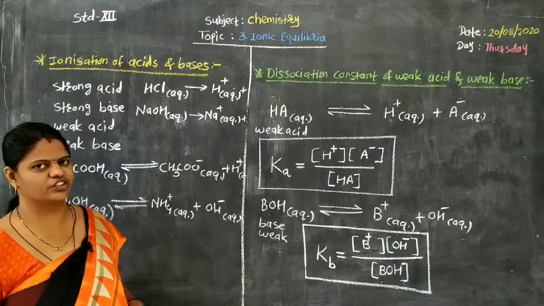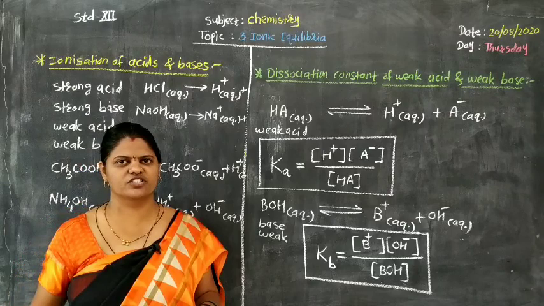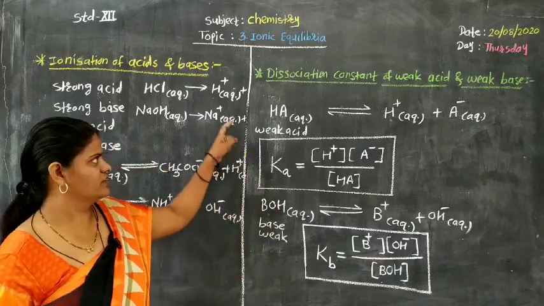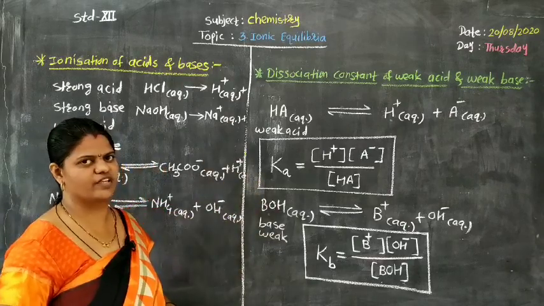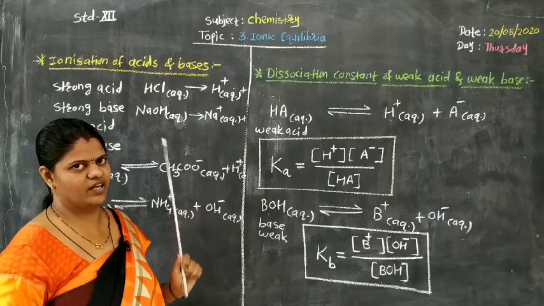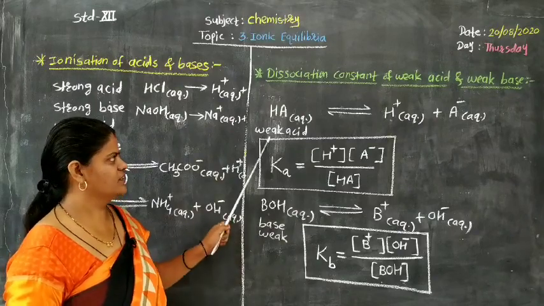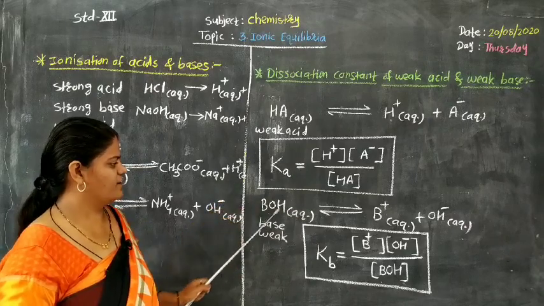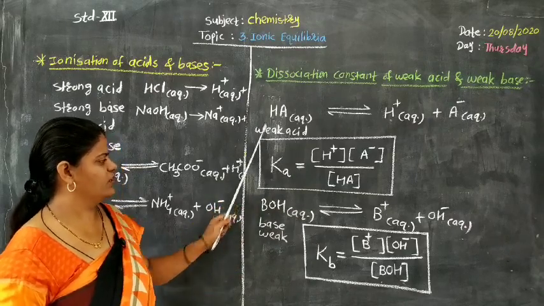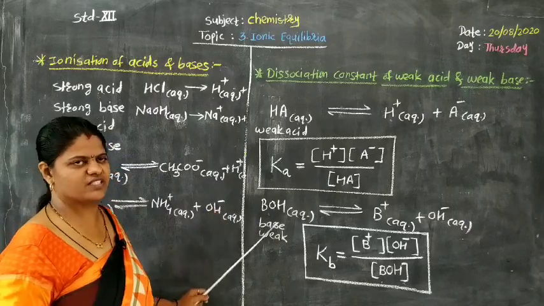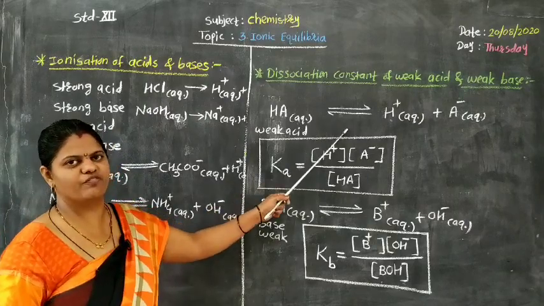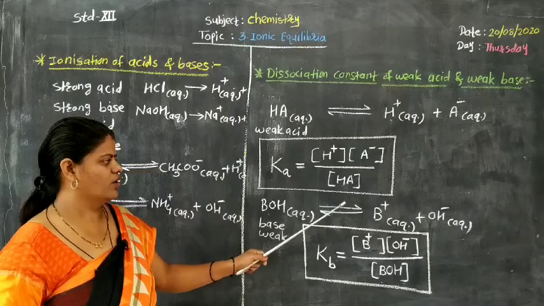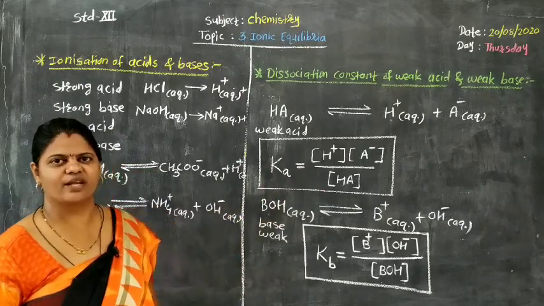Okay, in the next lecture we are going to study Ostwald's dilution law based on these dissociation constants for weak acids and weak bases. One last time I will repeat again, these concepts are applicable only for weak acid and weak base, because only weak acids and weak bases can be shown with the help of an equilibrium arrow, and then only law of mass action can be applicable.